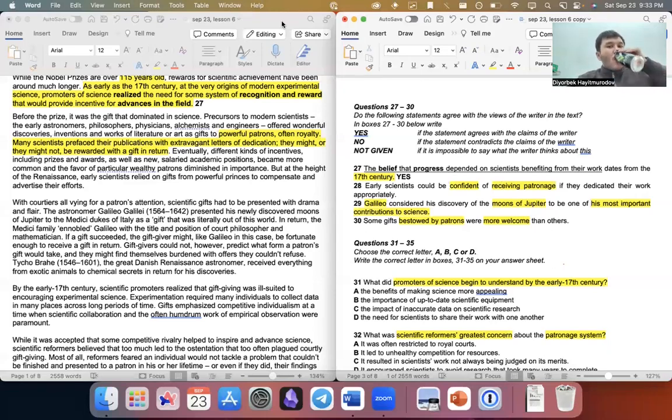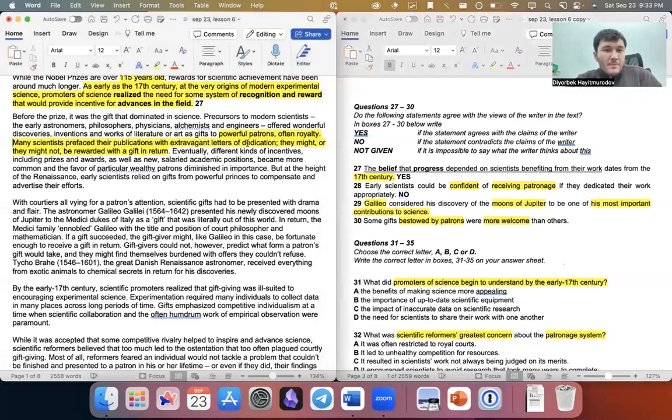What's the answer? Yes, the answer is no. Why? Because the text says they might receive and they might not receive, so they could be confident or not confident, right? So the answer is going to be 28. No.